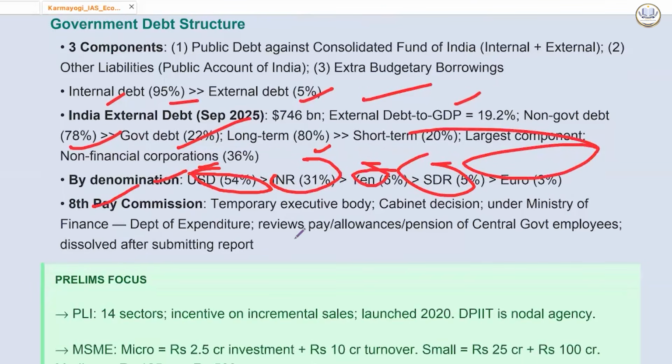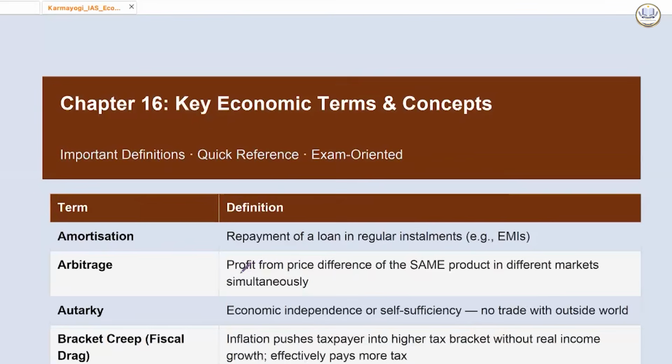Eighth pay commission also came, temporary executive body, cabinet decision under Ministry of Finance, Department of Expenditure, reviews pays, allowance, pension of central government employees, dissolved after submitting the report.